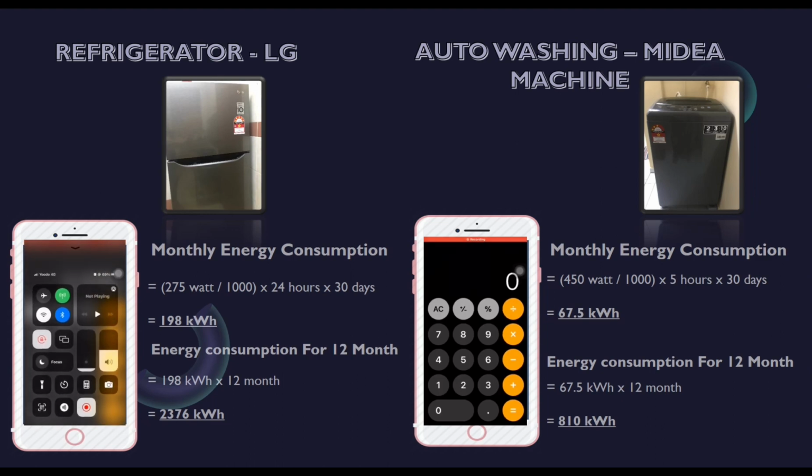The power consumption for the auto washing machine is 450 watts divided by 1000 kilowatt per hour times 5 uses times 30 days, which generates the monthly consumption of 67.5 kilowatt per hour. Times 12 generates the 12-month energy consumption, which is 810 kilowatt per hours.